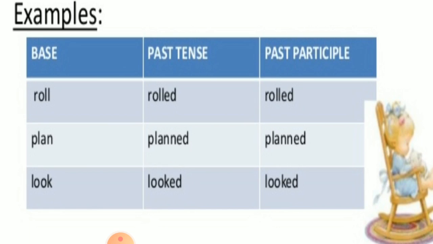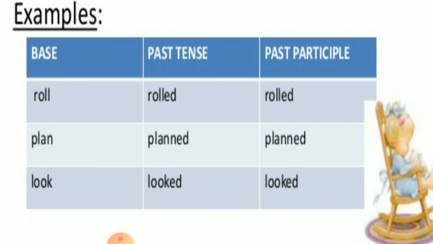Now everywhere in the rules you have seen base form of the verb. So now understand, there are three forms of verbs: base form, past tense and past participle. So everywhere in future tense you have to use base form of the verb, that is V1 also you can tell. So children, remember, you have to use V1 form everywhere.